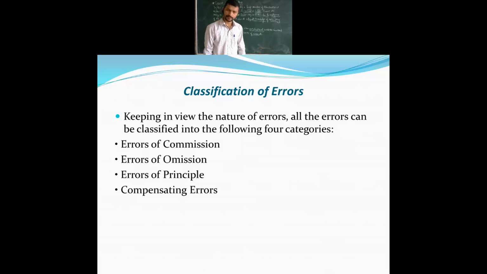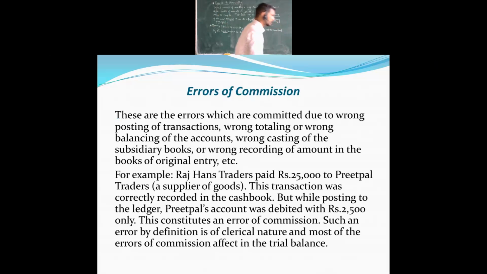First, errors of commission. Second, errors of omission. Third, errors of principle. Then compensating errors. One by one we will discuss these errors back to back. Let's see what exactly it means. Here, first it comes to the error of commission. What error are you going to get in the error of commission?